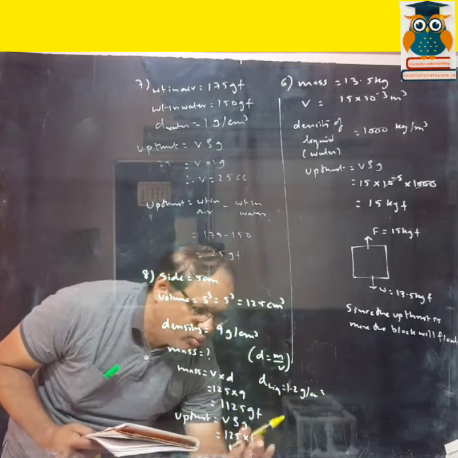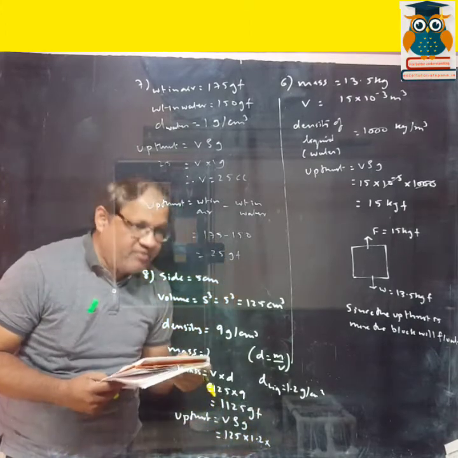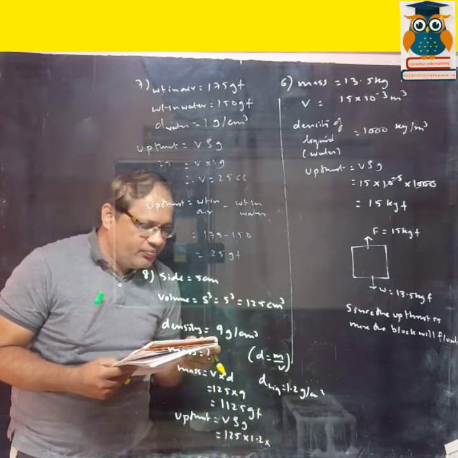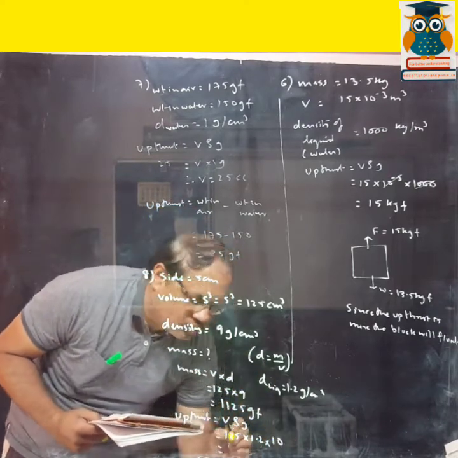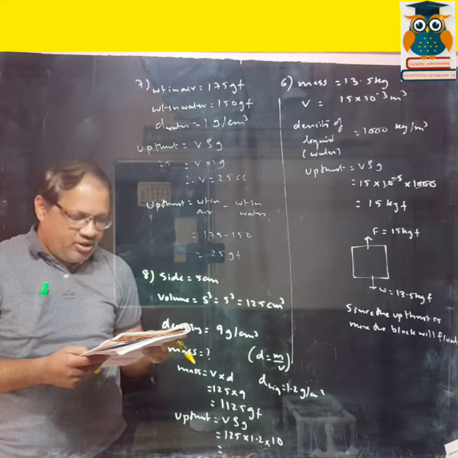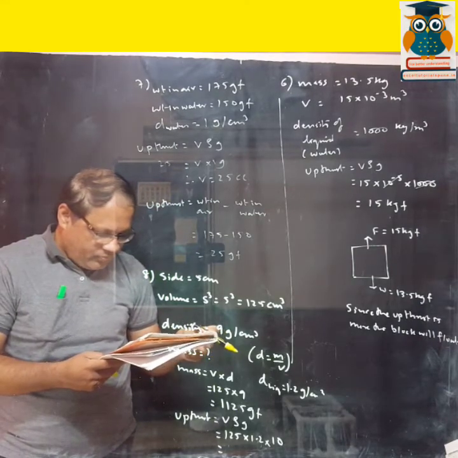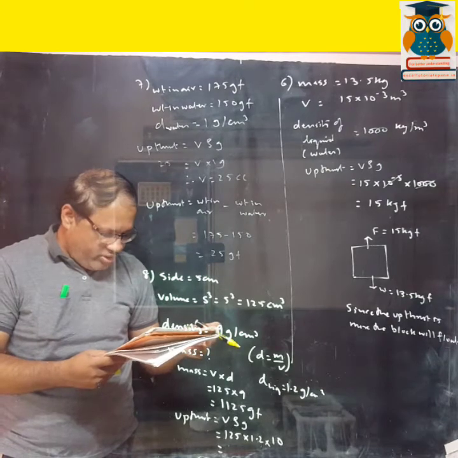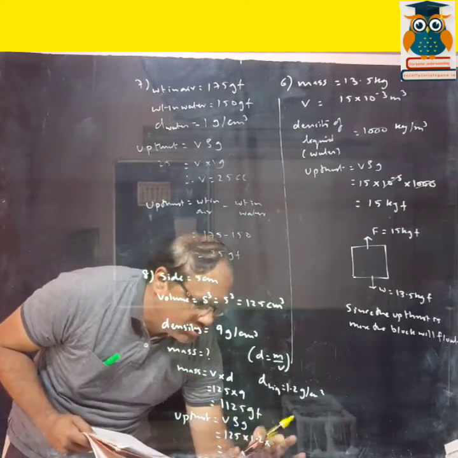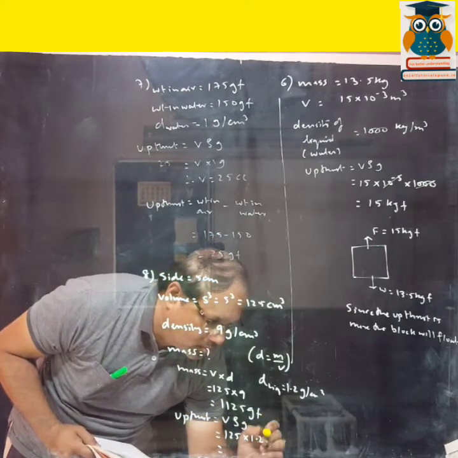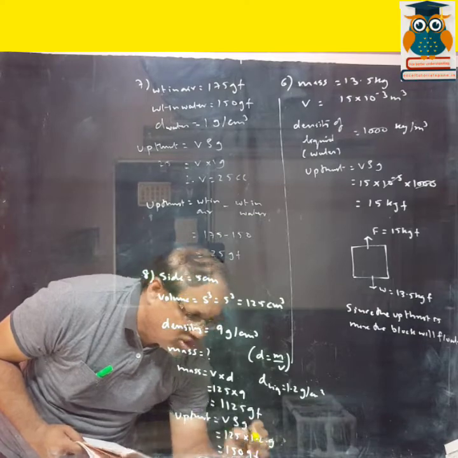So take 1.2 here. Okay, and gravity have they given in the 8th sum? No, they have taken gravity as 10. So when you work it out, the upthrust is 125 into 1.2 into, take it as G only. So it comes to 150 GF.